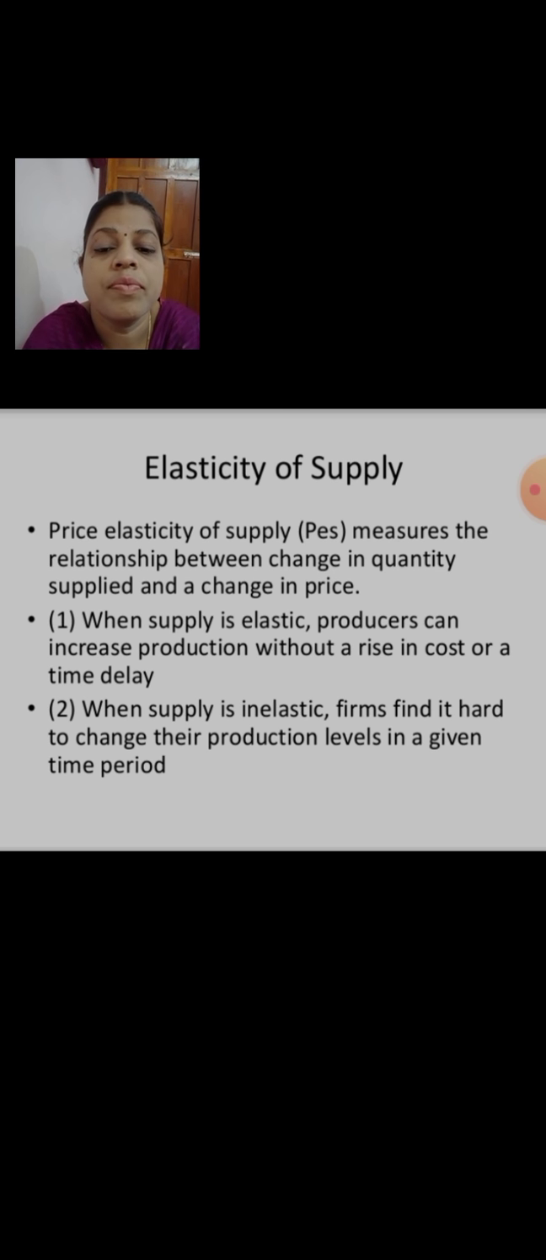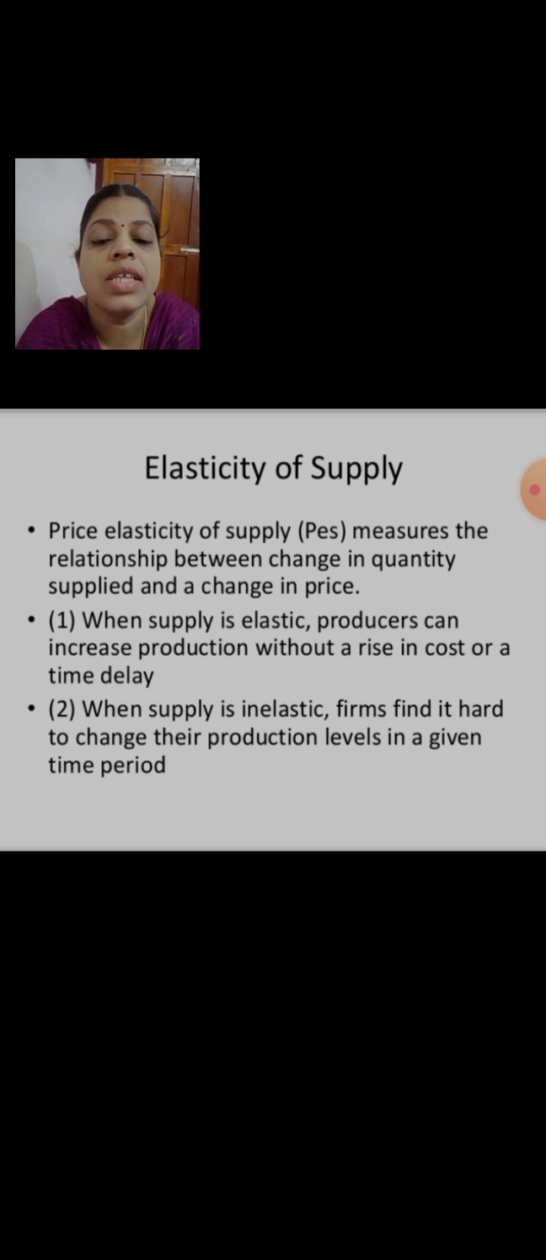Elasticity means, if you define the price elasticity of supply, price elasticity of supply measures the relationship between the change in quantity supplied and change in price. So elasticity means the changes that happen to supply due to the changes that happen in the prices. So that is the term elasticity. Elasticity means changes happen to the what? Yes, the force, that is supply.